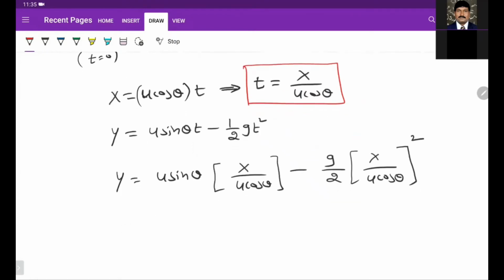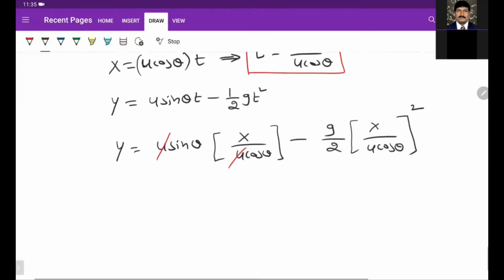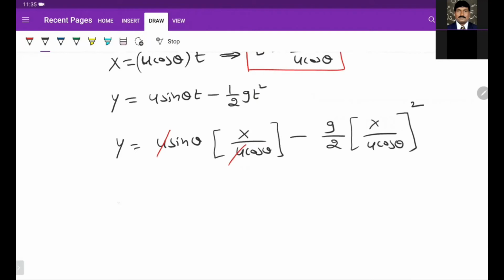Now solve this, u gets cancelled. After reducing this equation, this will become x tan theta minus g x square by 2u square cos square theta.